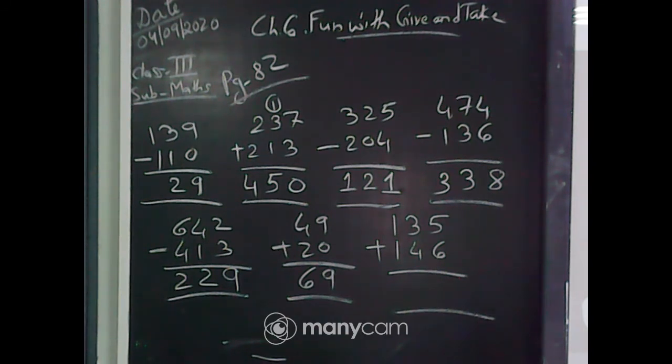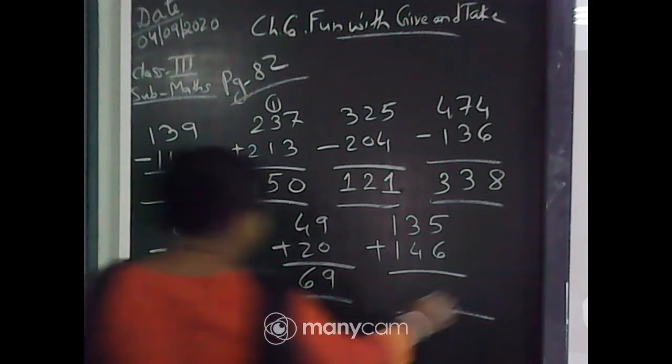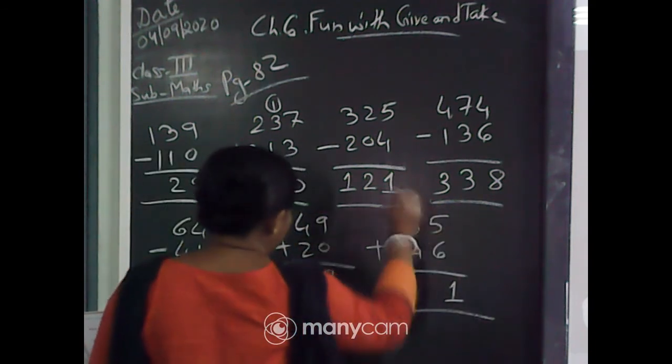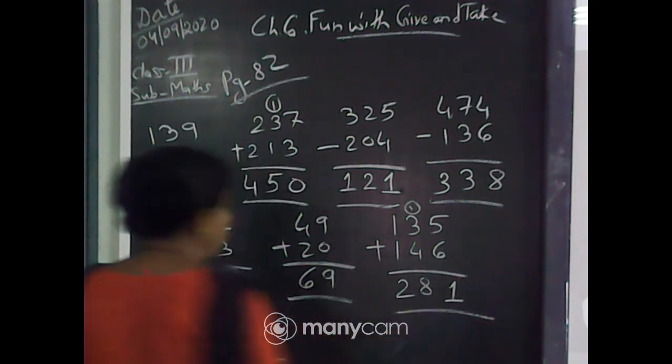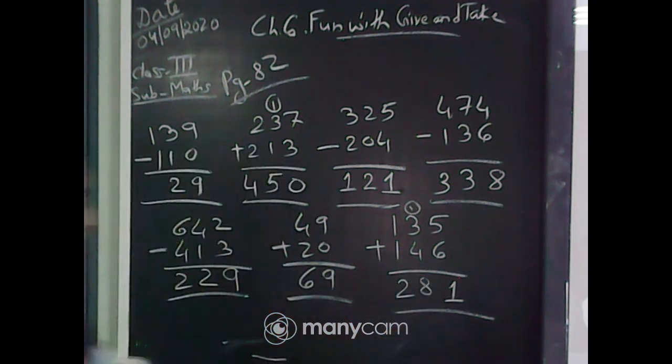You have to add, the last one you have to add. 5 plus 6, 11, carry 1, 4, 7, 8 and 2. 281. The last answer is 281.